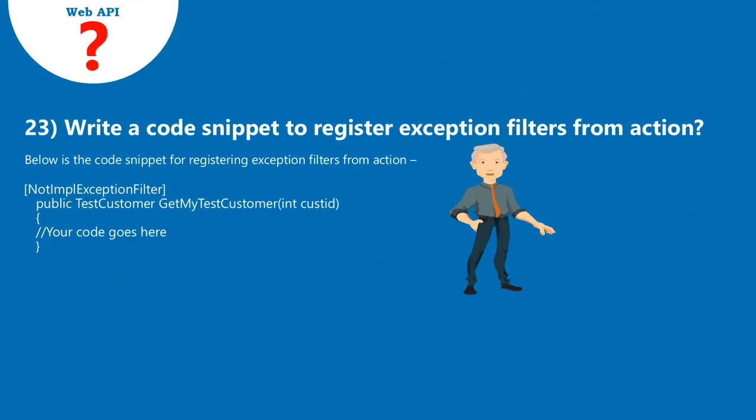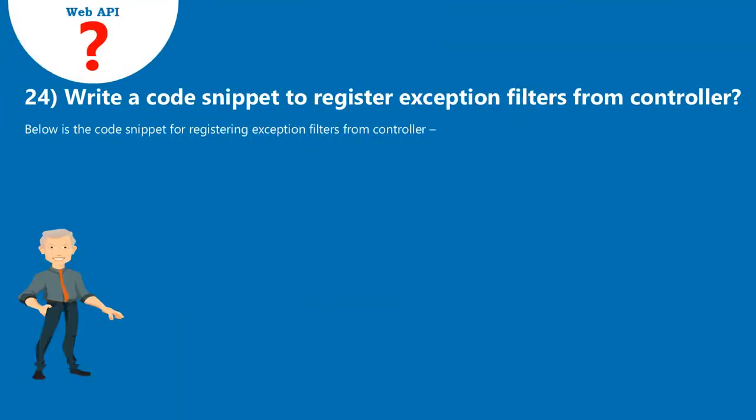23. Write a code snippet to register exception filters from action. Below is the code snippet for registering exception filters from action. 24. Write a code snippet to register exception filters from controller. Below is the code snippet for registering exception filters from controller.